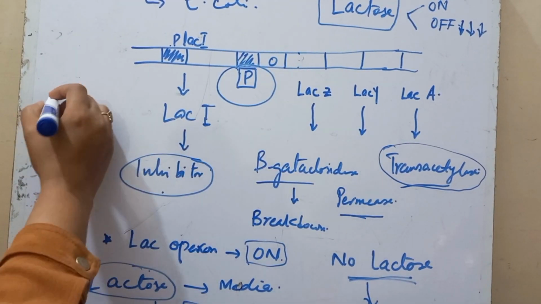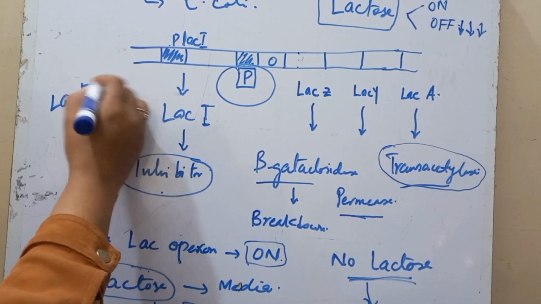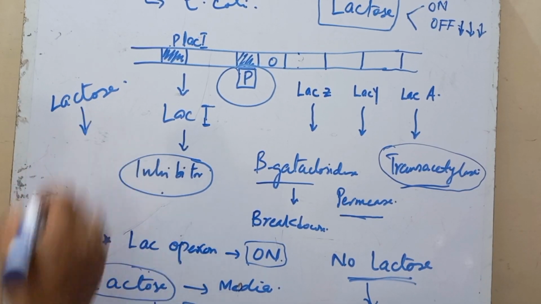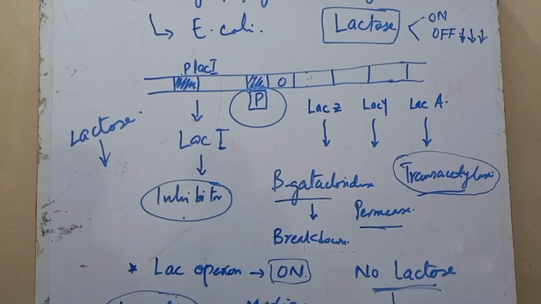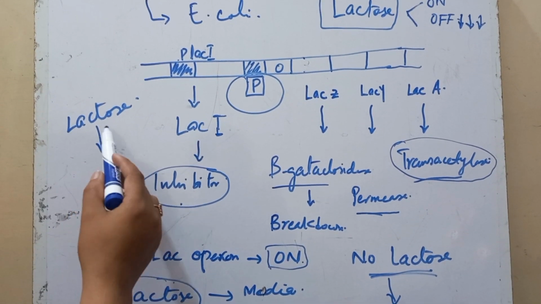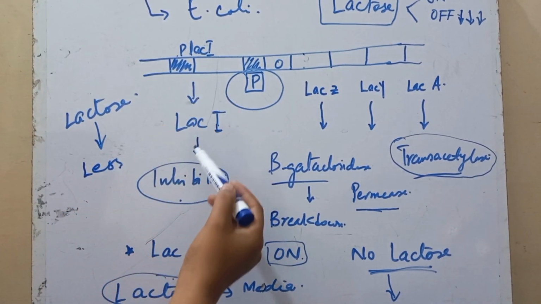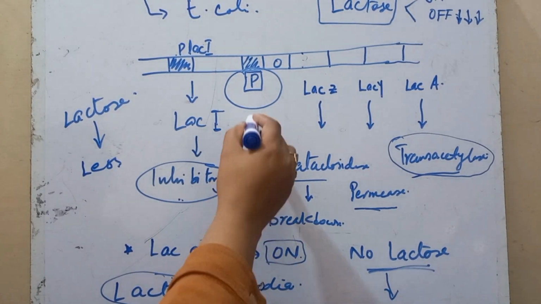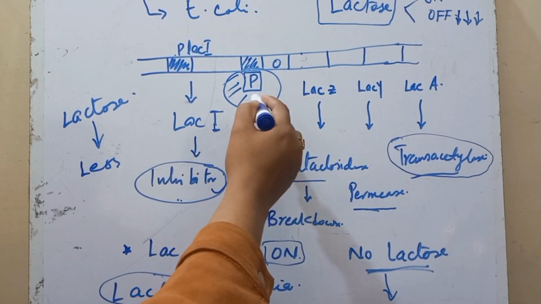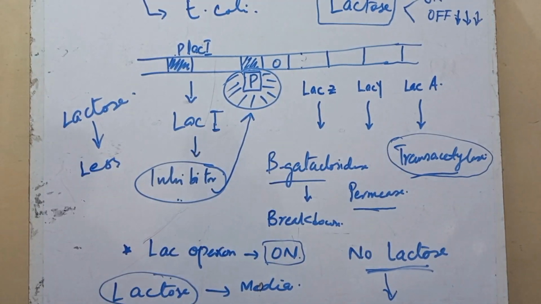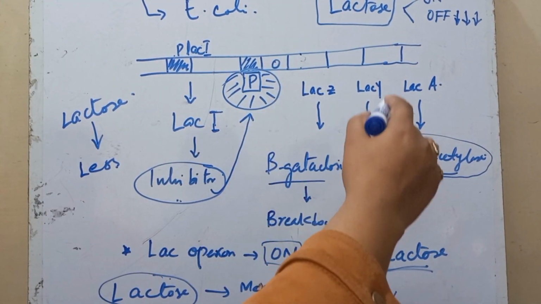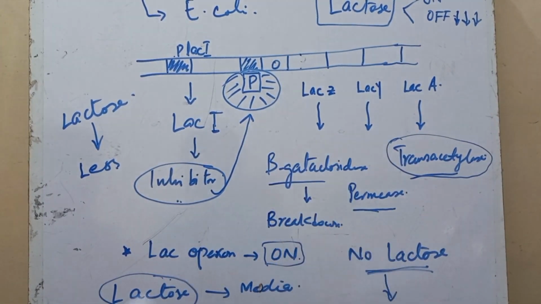Actually, in the absence of lactose, when the concentration of lactose is very low, the Lac I gene produces the inhibitor, and this inhibitor binds, the Lac operon model is turned off, and all these proteins are not transcribed.